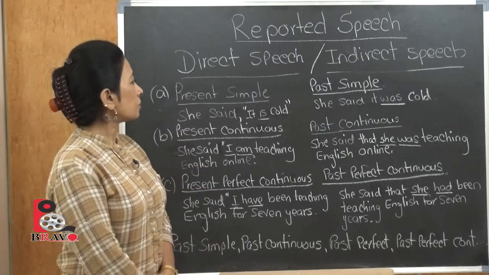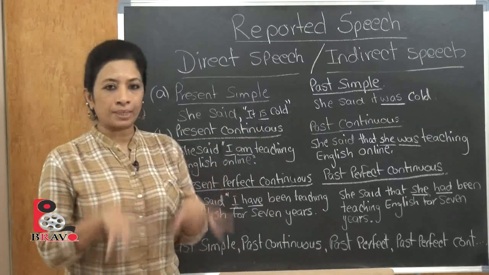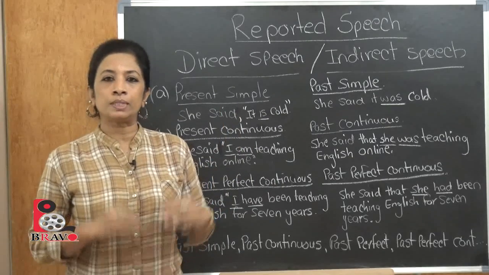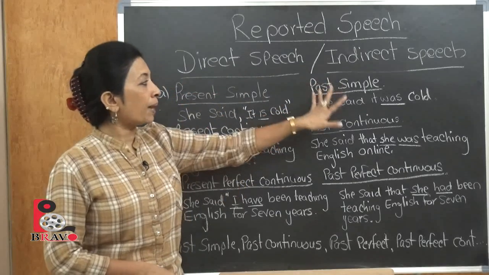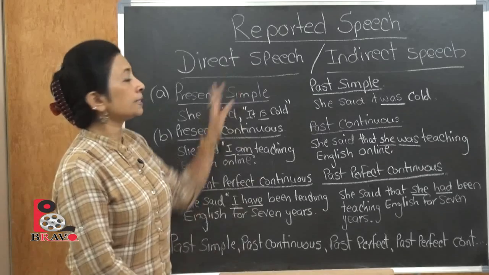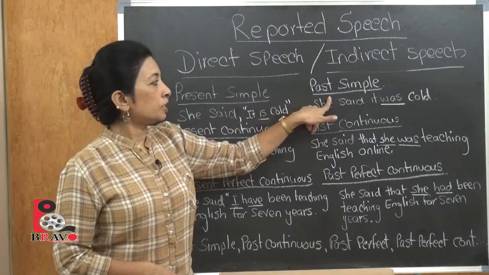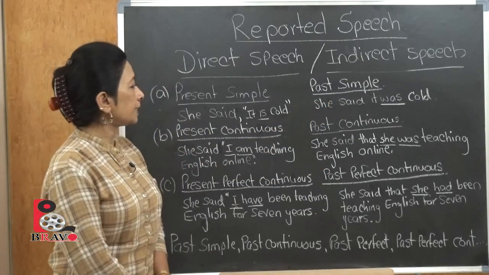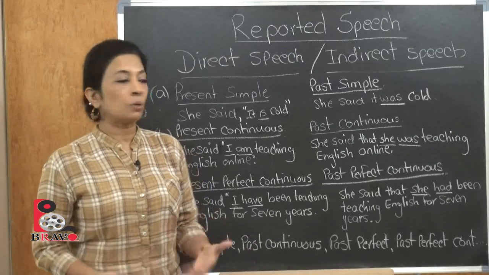The first one is called present simple. Present means it's happening now, and simple means it's a very simple statement being spoken now. We are looking at two factors here: direct speech spoken in the present, and indirect speech spoken in the past tense. So here the example is: she said, "It is cold." That means she is saying it is cold now.